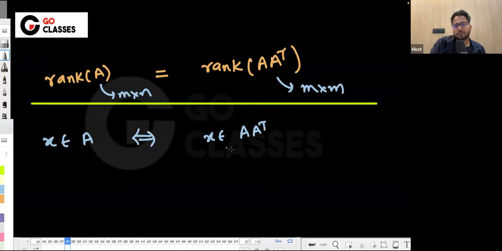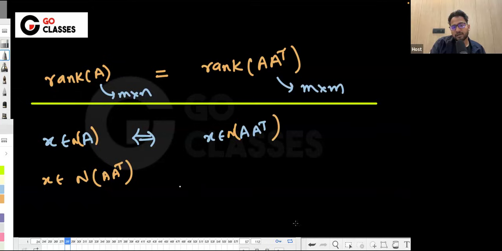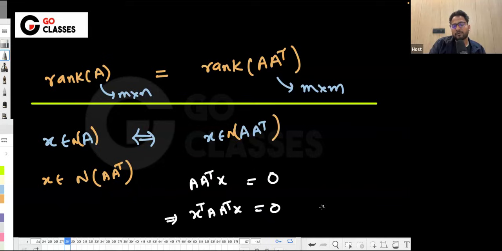You can just take this direction. Suppose that X is in the null space. So basically, this is the null space, right? If X is in the null space of A A^T, then what does this mean? It basically means that A^T X is equal to 0, right? Then you can multiply X transpose on both sides, okay? And then you will be having this.